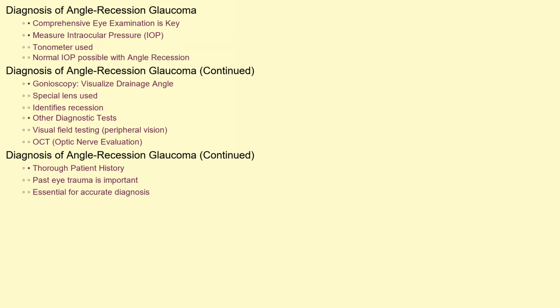Diagnosis. Diagnosing angle-recession glaucoma involves a comprehensive eye examination. This includes measuring intraocular pressure, IOP, using a tonometer. However, IOP alone isn't enough, as some individuals with angle recession may have normal IOP. Gonioscopy is a crucial diagnostic procedure that allows the eye doctor to directly visualize the drainage angle and identify any recession. The ophthalmologist uses a special lens to examine the angle structures. Other diagnostic tests include visual field testing to assess peripheral vision loss and optical coherence tomography, OCT, to evaluate the optic nerve for damage. A thorough patient history, including any past eye trauma, is also essential for making an accurate diagnosis.